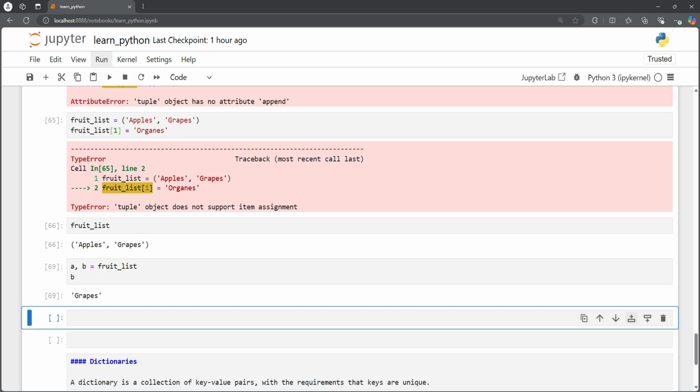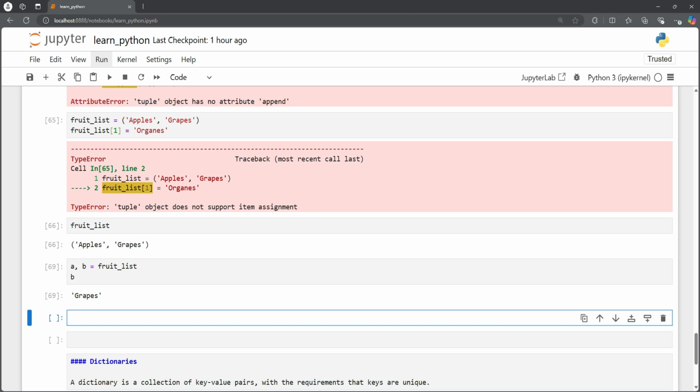Okay, so similarly, let's say I have a tuple or list of, let's say this time I have a sports list. So we have baseball, soccer, and basketball.